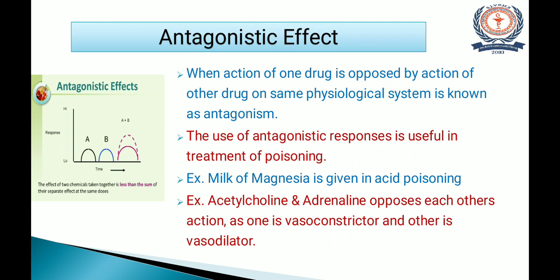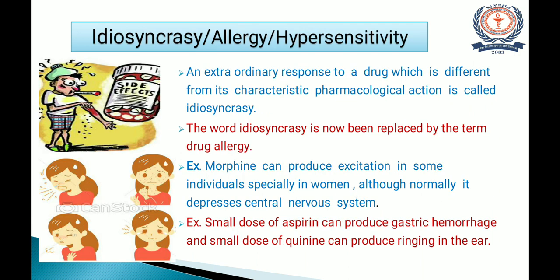Next one is idiosyncrasy, which is nowadays also called allergy, or we can say hypersensitivity. Now what is this idiosyncrasy? It is nothing but an extraordinary response to a drug which is different from its characteristic pharmacological action. This is called idiosyncrasy.